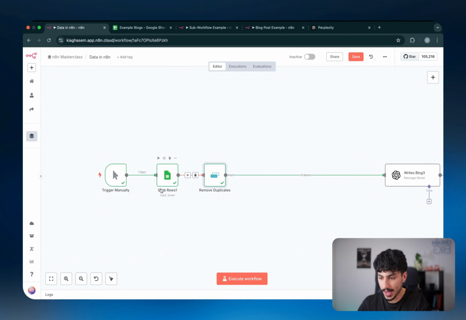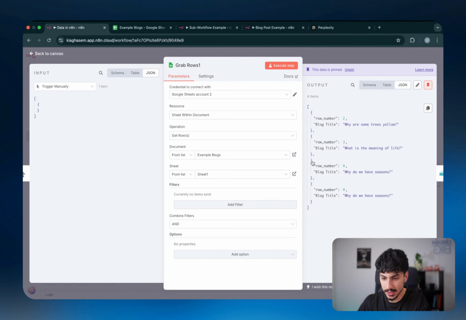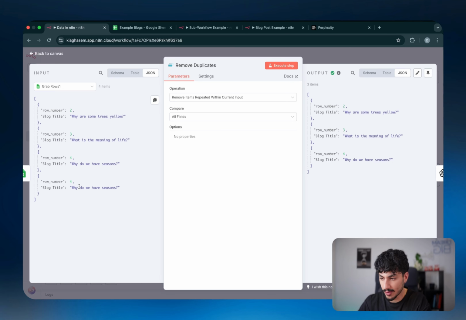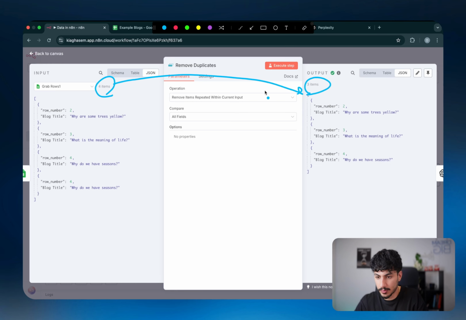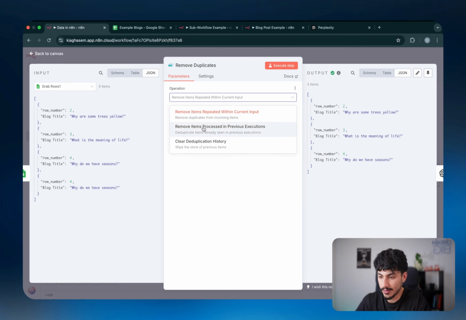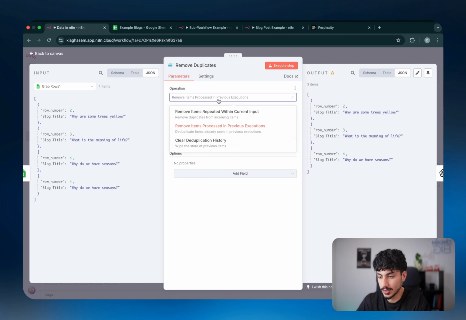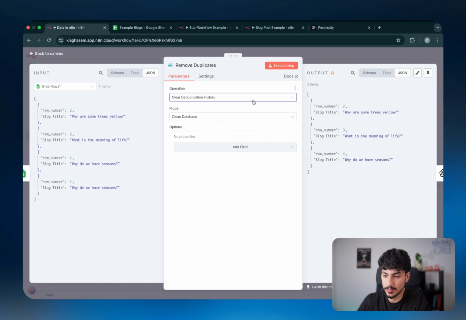But if I were to go back here and I were to edit this output and let's say just add this as an additional item and click save, as you guys can see now, item number 3 and 4 are exactly the same. So in the input, we have 4 items coming in. And if I remove the duplicate, you can see one of them gets removed. So we go from 4 items to 3 items because the last duplicate item got removed. Now that's the only one I've ever used from the remove duplicates node, but it does also have removing items from previous executions, which I think you would almost never really use, so there's no real point doing it, and you can clear duplication history as well.